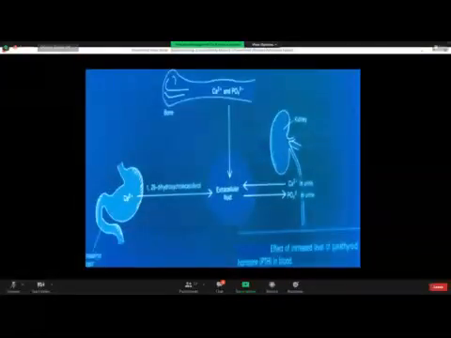Now, PTH is a peptide hormone, so it exerts its physiological action through the cyclic AMP system. So PTH acts through the cyclic AMP system. Where are its receptors located? Its receptors are located on the bone cells, on the small intestine cells, and in the renal tubule. On the bone cells, under the influence of cyclic AMP, it removes calcium from the bone cells and phosphate as well.